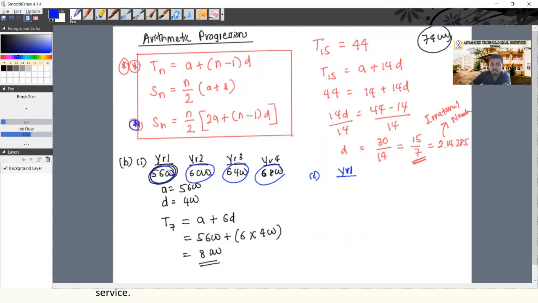5,600 into what? Into 12. 5,600 into 12 is 67,200. Right? In year 1, totally he earned a salary worth of 67,200. Yes, 67,200. In year 2, what is his total salary?